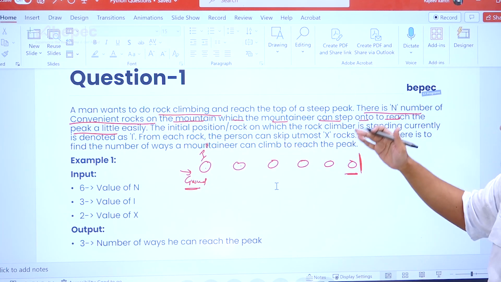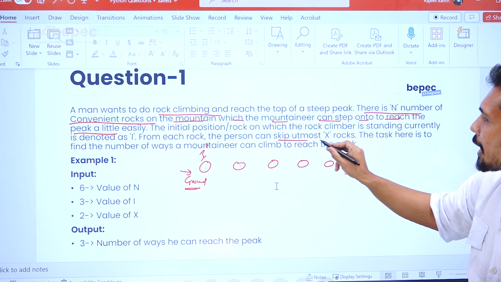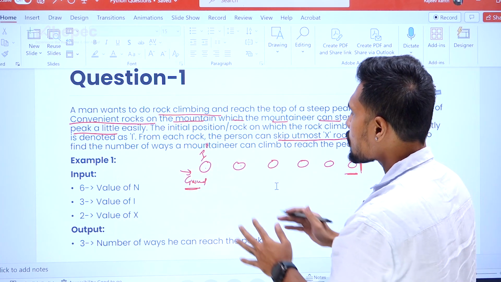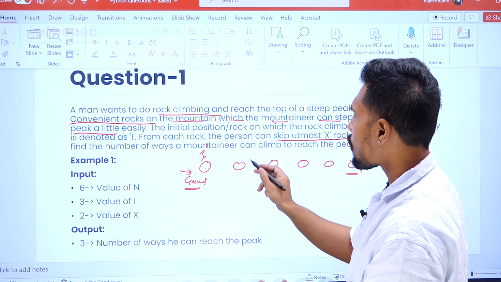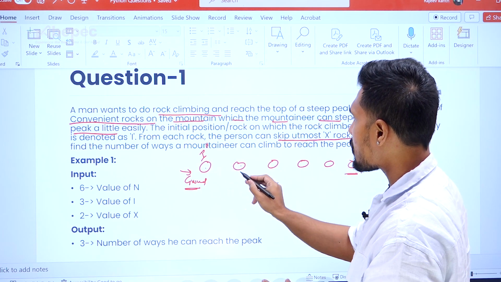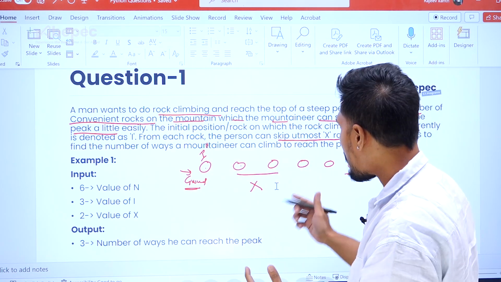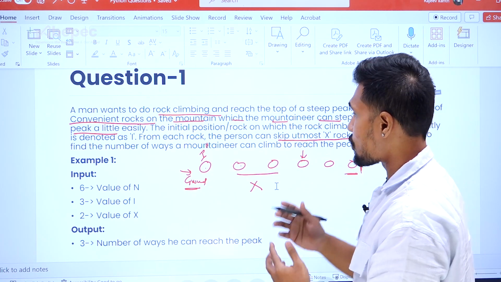each rock, the person can skip at most X number of rocks. So now he is standing here, and he is able to skip X number of rocks. Standing here, from this he can skip these 2, which is X, the maximum, and he is able to jump into this position. So how can you jump?